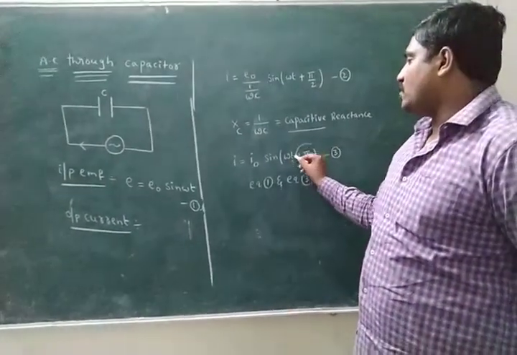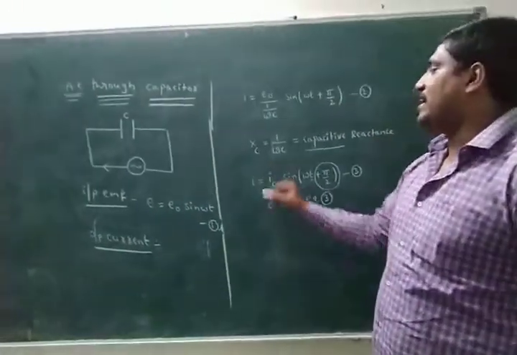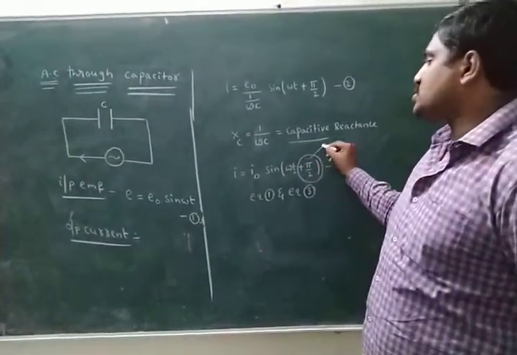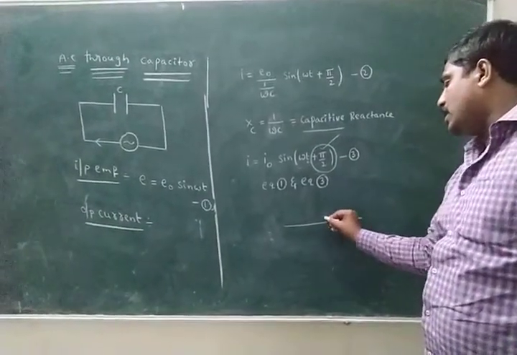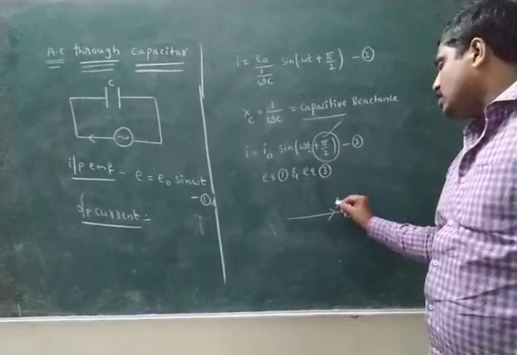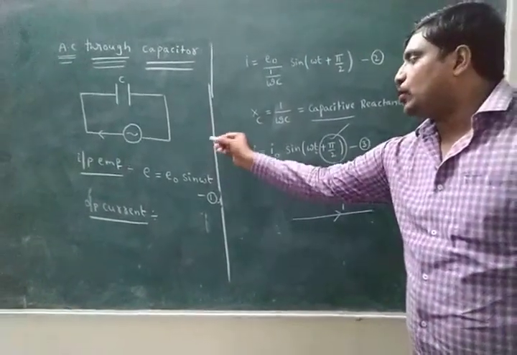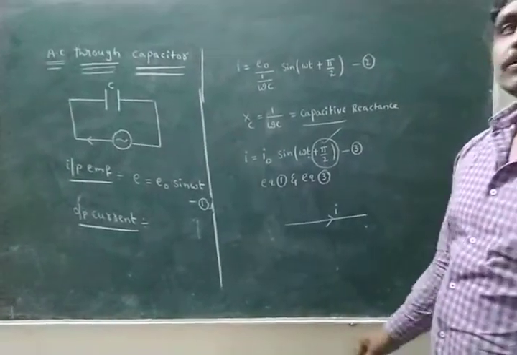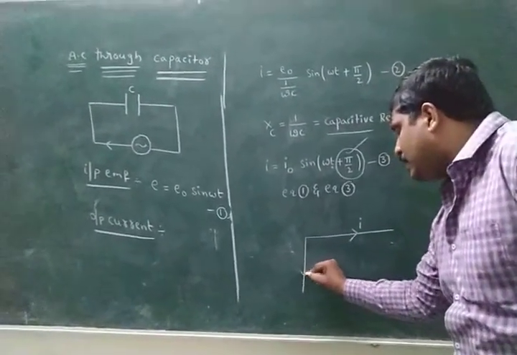Here in equation 3, current is ahead. How many degrees? Pi by 2. Current is always taken as the x-axis. Here current is ahead compared to EMF. Simply, here EMF is lagging.